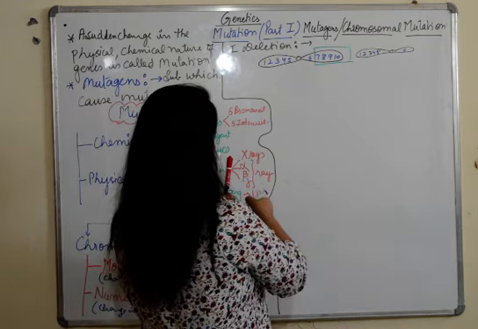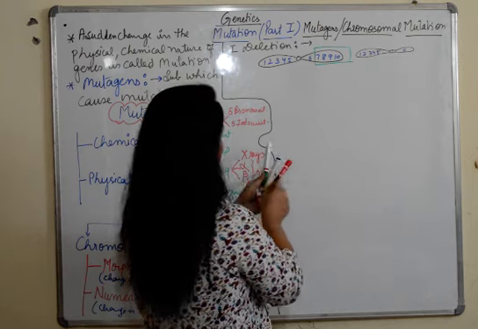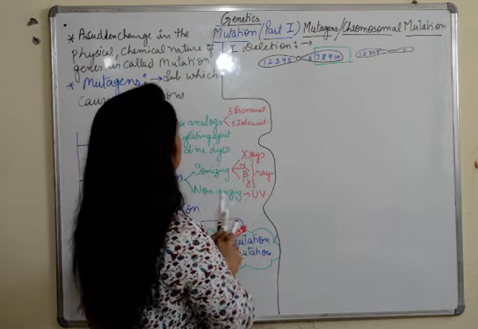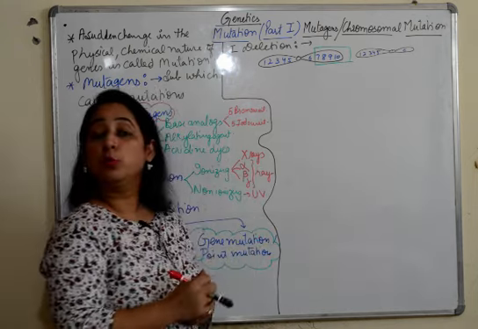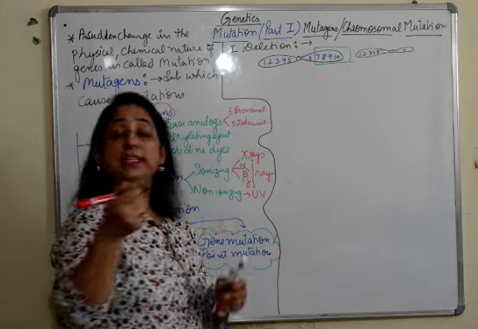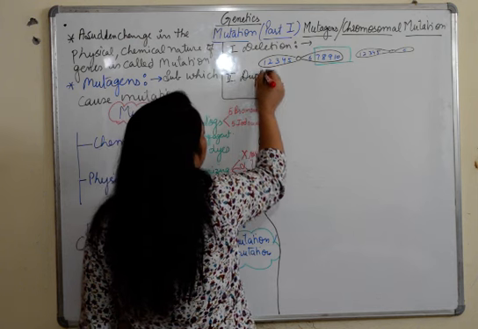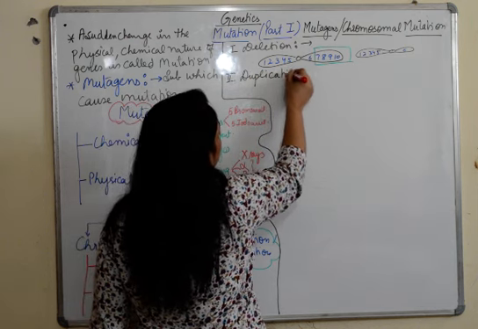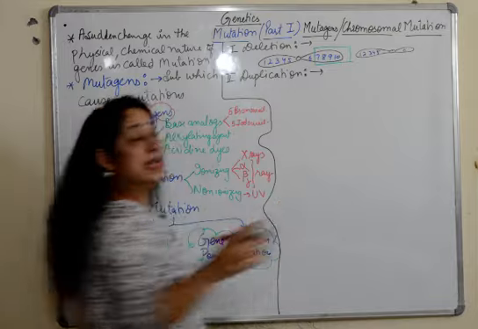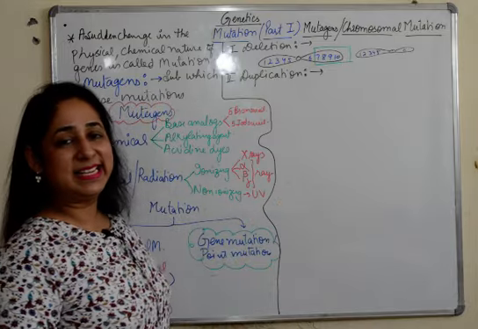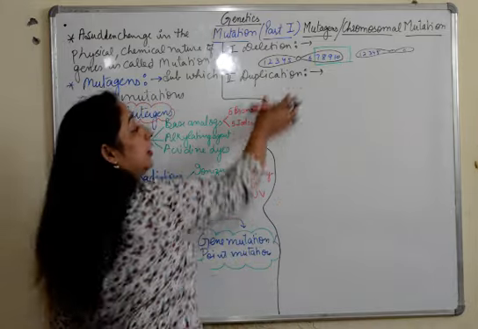The second type of chromosomal aberration or mutation is duplication. Deletion was wherein simply the portion is deleted.